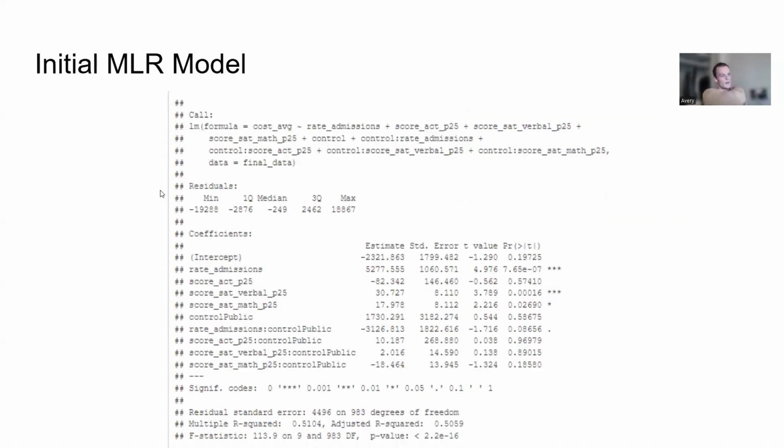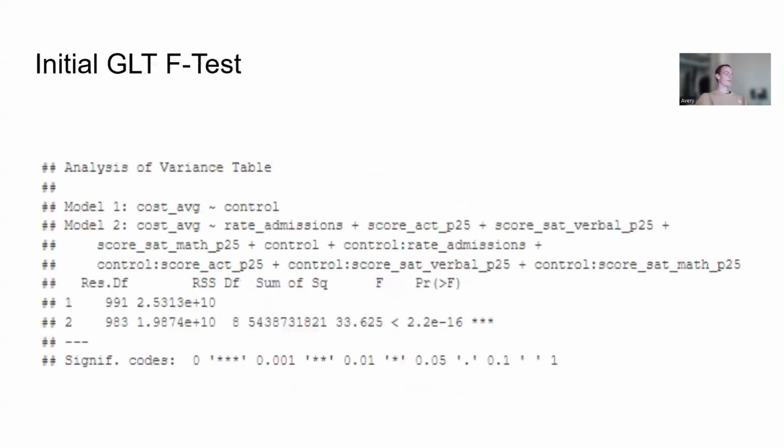So we made an initial MLR model. We can see here that admissions rate, SAT verbal and SAT math were significant at the 0.05 level for private schools. None of the differences between private and public were significant, but we do see here that they did have some effect. So it seems to be that perhaps selectiveness does have an impact on average cost. And that's confirmed with our initial GLT F test. So we see here that we get an F value of 33.6 and a very, very small p-value. So this initially suggests to us that perhaps we want to reject our null hypothesis, but we first need to check our assumptions.